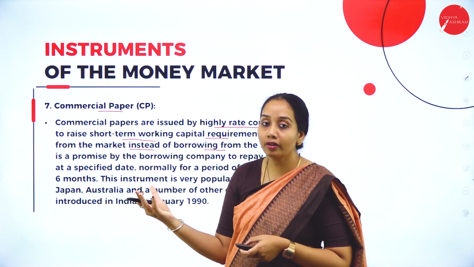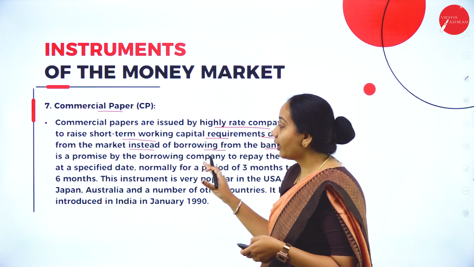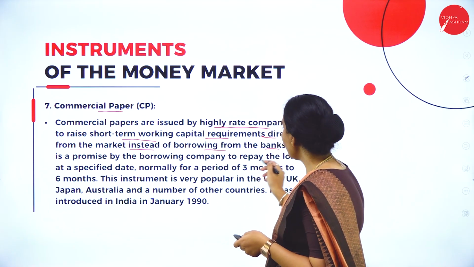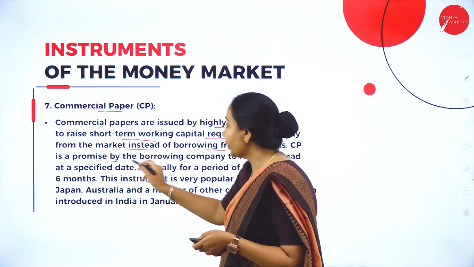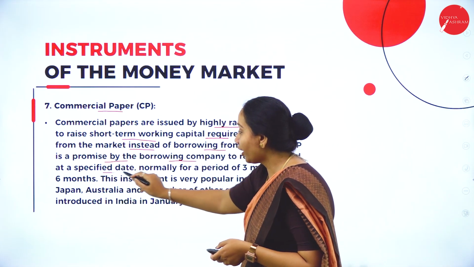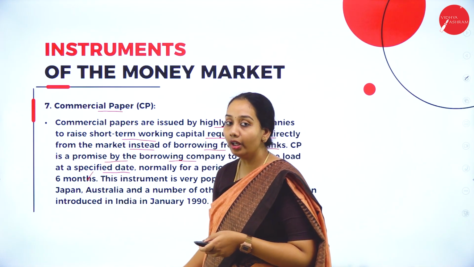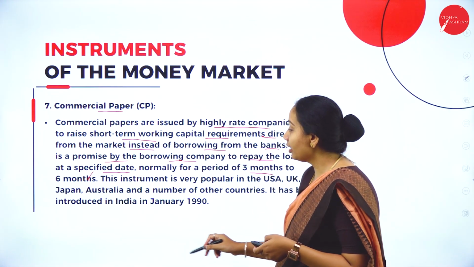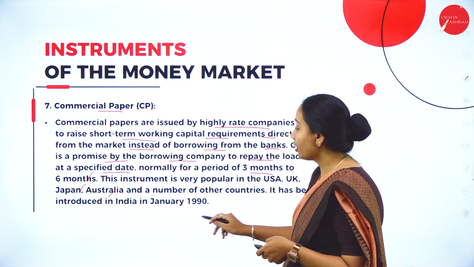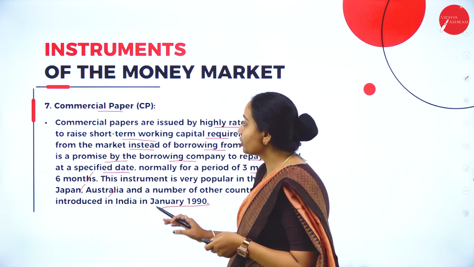The top rated companies usually call for this kind of source of finance, which is called a commercial paper. A commercial paper is a promise by the borrowing company to repay the loan at a specified date, normally for a period of 3 months to 6 months. This is most popular in countries like Japan and Australia, and in India it has gained popularity since 1990. This is about commercial papers.